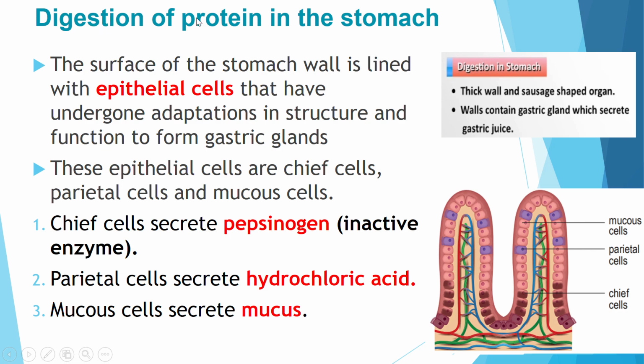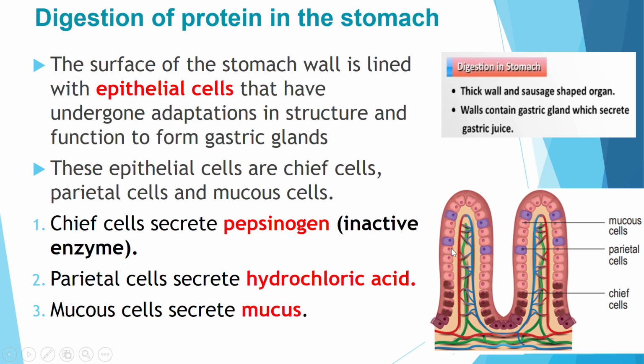Okay, the digestion of protein in the stomach. Moving on, let's look at the stomach. The stomach has a thick wall and is a sausage-shaped organ. These walls contain gastric glands which secrete gastric juice. The surface of the stomach wall is lined with epithelial cells that have undergone adaptations in structure and function, forming the glands.